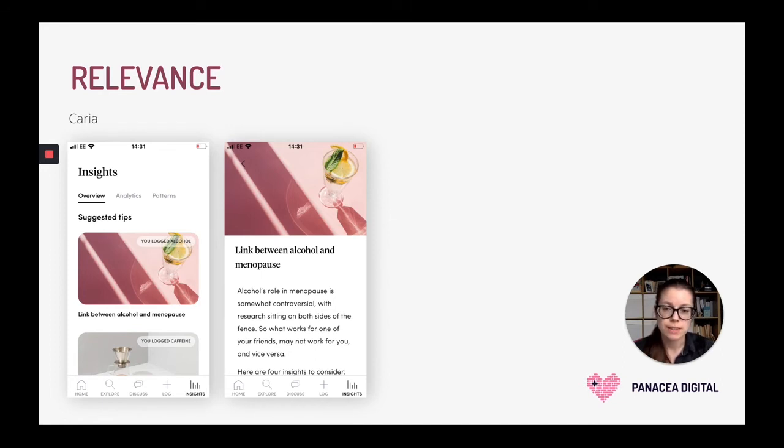So if I tracked in my journal that I had some alcohol or I had some caffeine, the app will straight away pull up the relevant content, and straight away I can just learn what is the link between alcohol and menopause, and I don't have to go out of my way to Google and try to do this research on my own. The most relevant content is just presented to the user at the most relevant time.